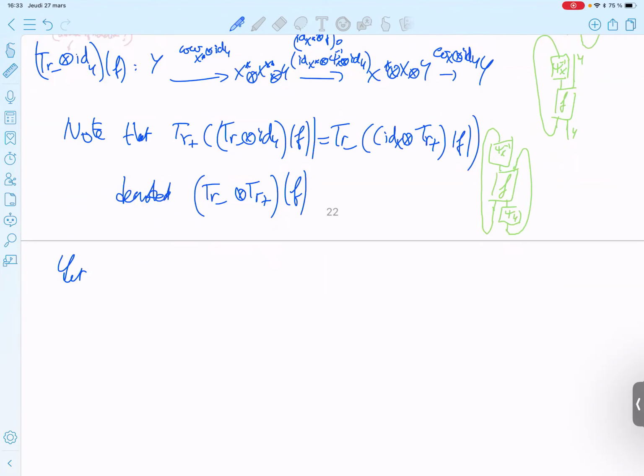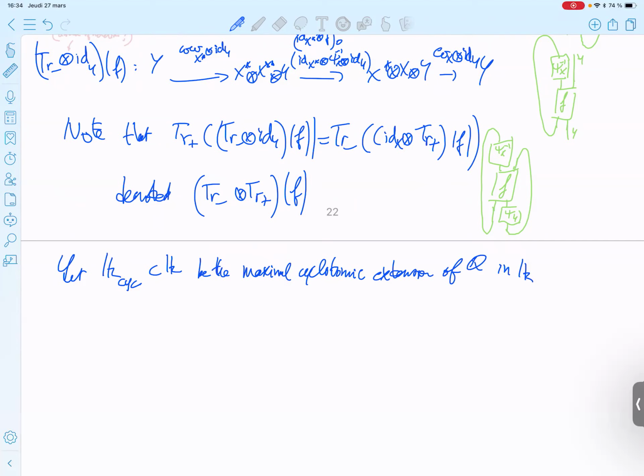So we will denote like that the field of cyclotomic numbers, the maximal cyclotomic extension of the field of rationals in K.